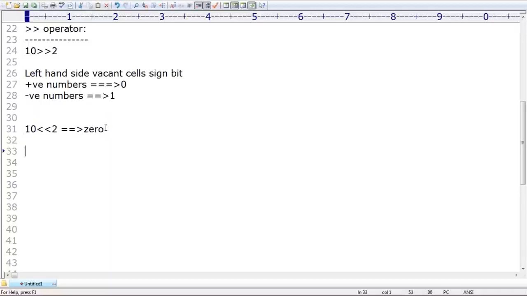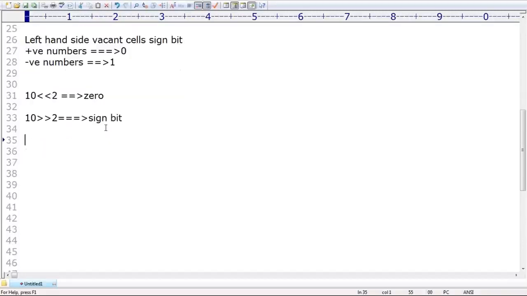If it is the right shift, the vacant cells will be on the left hand side. Always we require to fill with the sign bit. Clear, right? We require to fill with the sign bit. That's all. This is about the shift operators. Everyone can understand? Okay.